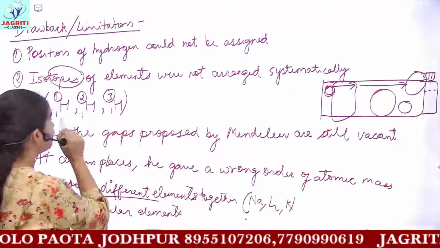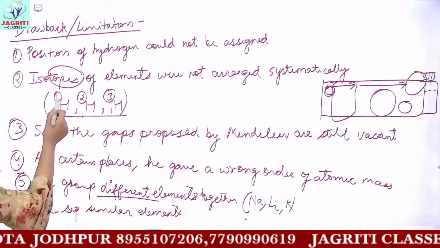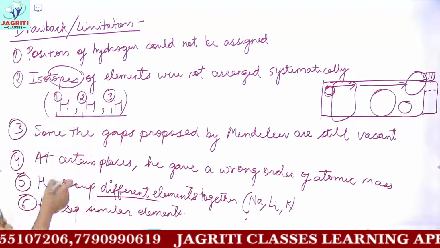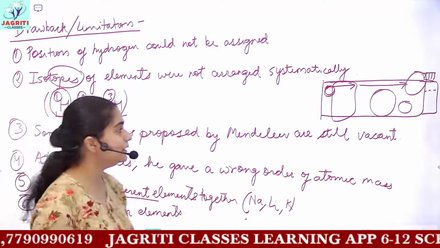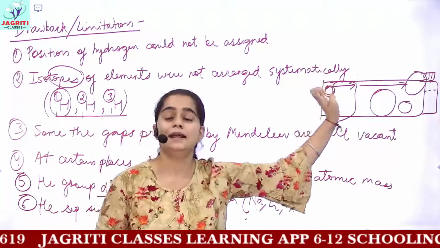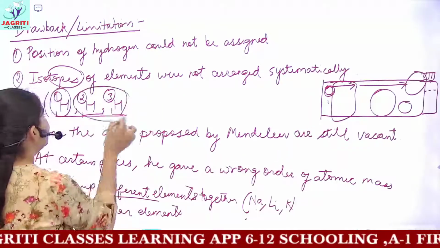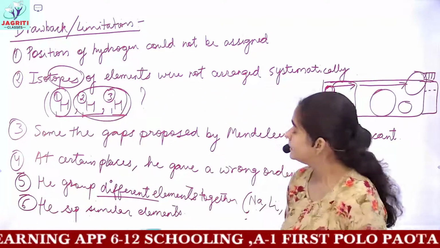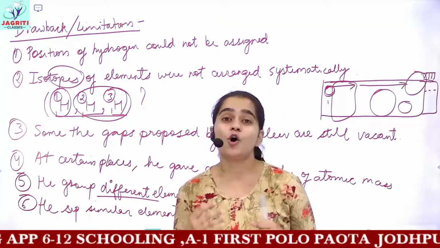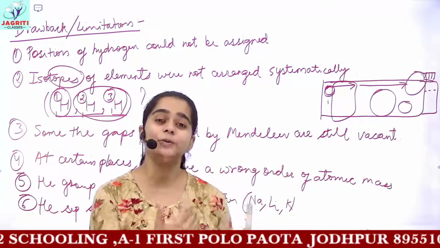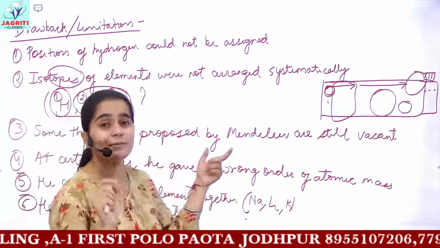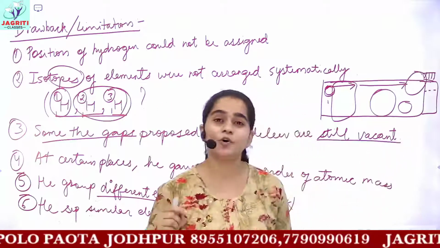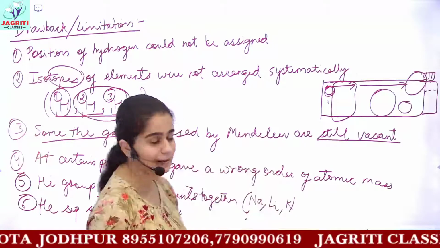But we know that we have 3 isotopes of hydrogen which have significantly different masses. That is, the difference in their mass is of 1 unit. So this hydrogen isotope was placed by Mendeleev in its usual form, that is to the left of the table. But for the remaining isotopes, he didn't define any significant positions where they could be placed. Then some of the gaps which Mendeleev left for the undiscovered elements which would be discovered in the near future, this was a merit also, but because certain of these gaps were still left vacant, this posed a demerit to the Mendeleevian periodic table arrangement.